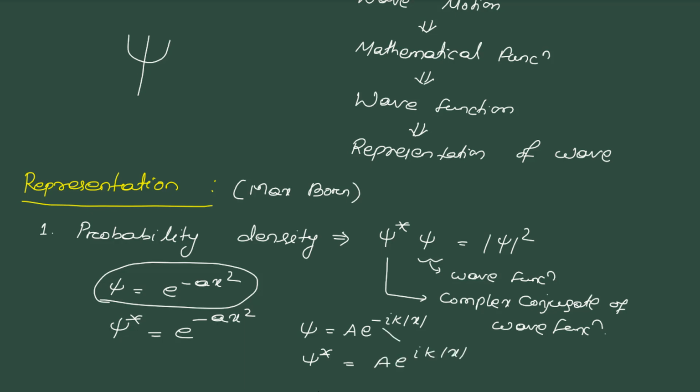This minus becomes plus. If the function is a real function, then the complex conjugate is equal to the wave function itself. If there is an imaginary i, then this sign changes. Okay, this is a complex conjugate.